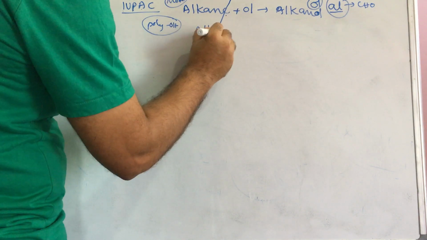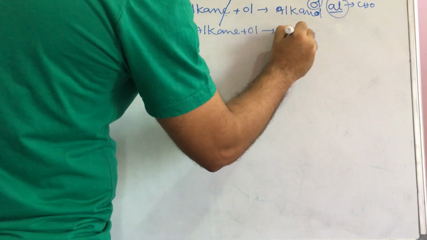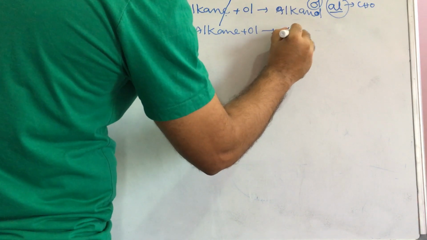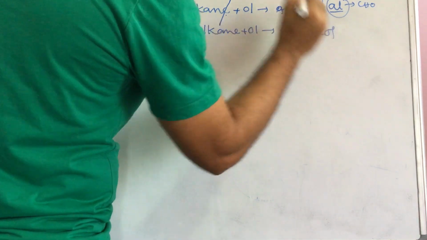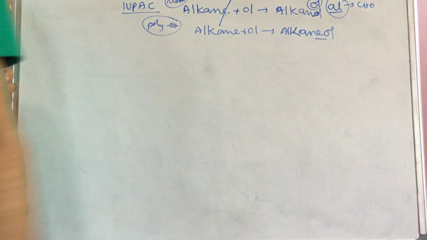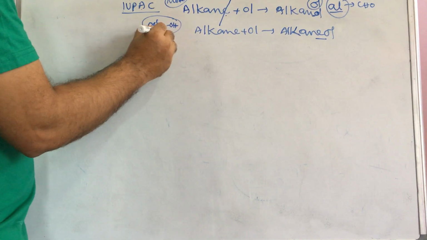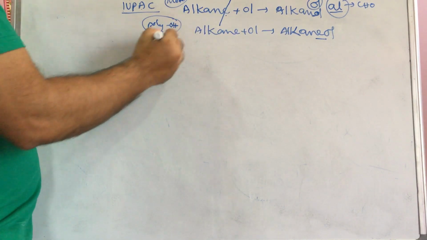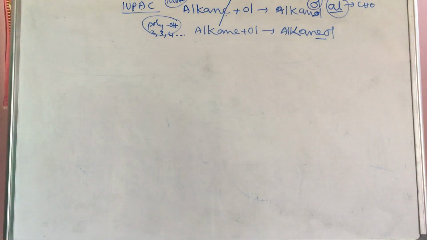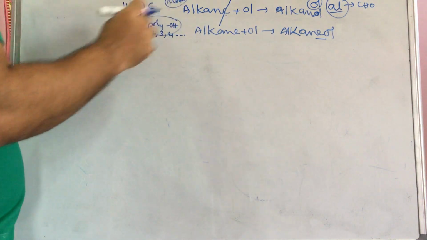That's why alkane plus ol is alkanediol, so here the E is present, here the E is not there. Carefully observe. For polyhydroxy, meaning two, three, four hydroxy groups and so on, the E will be retained in its IUPAC name. This is the IUPAC name representation.